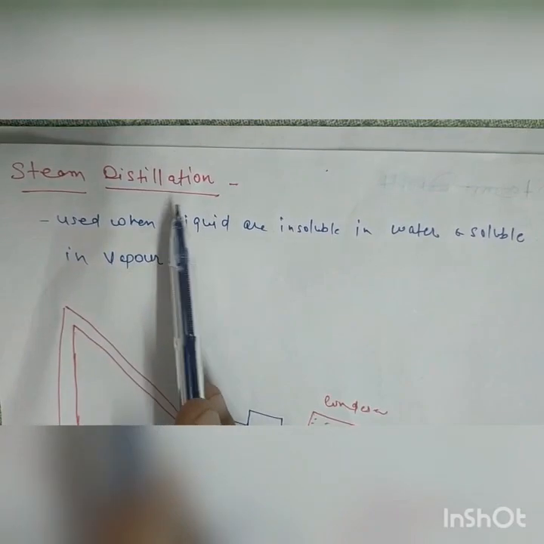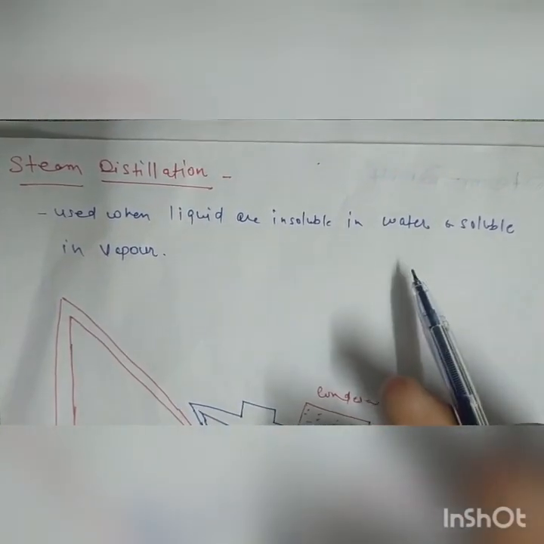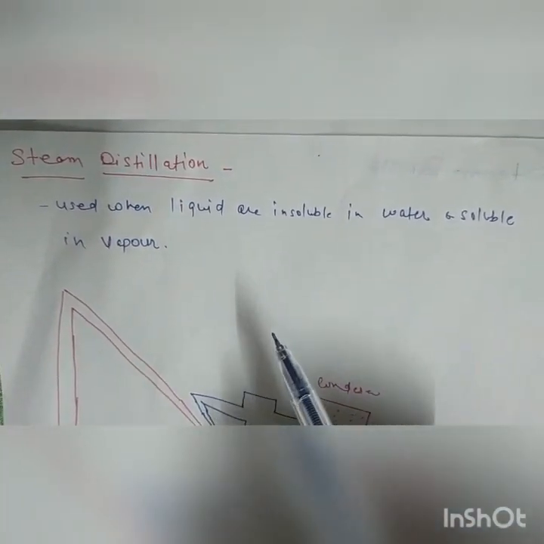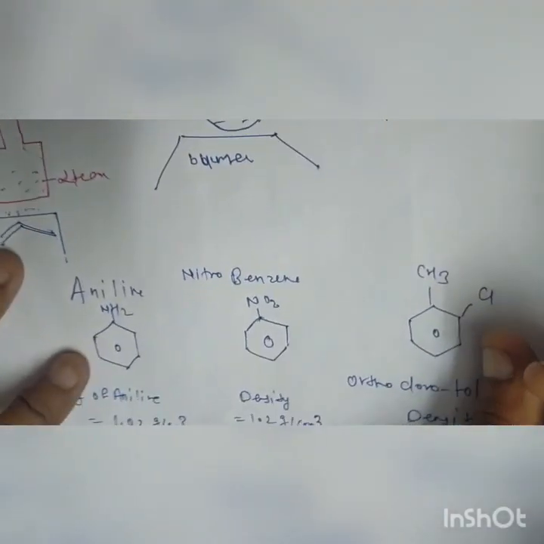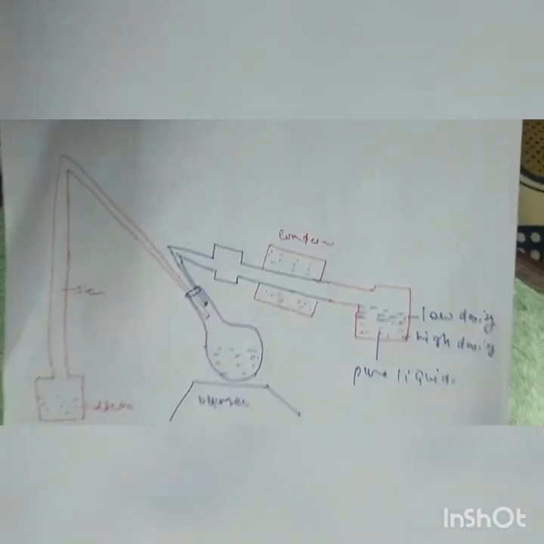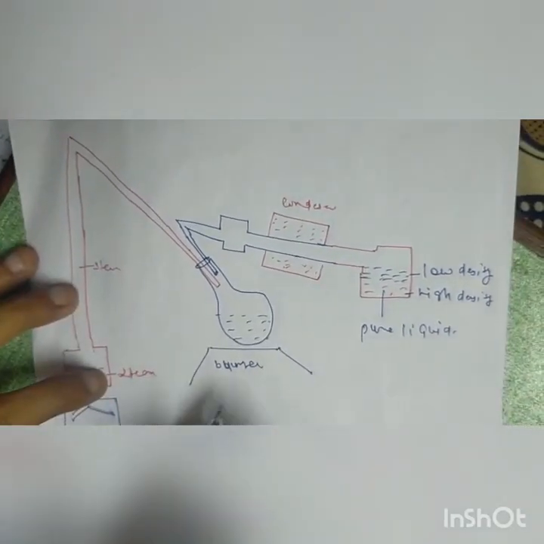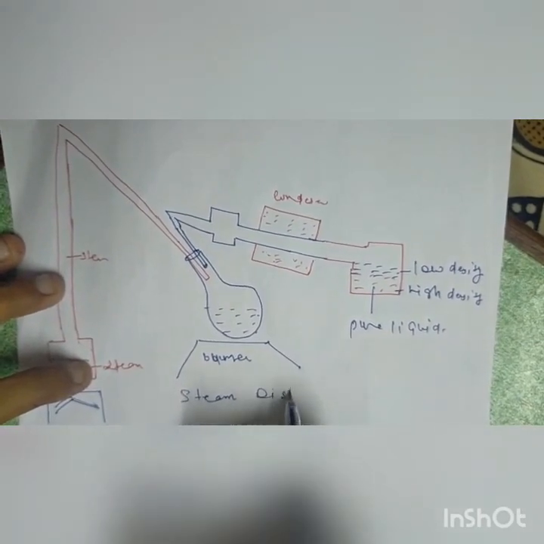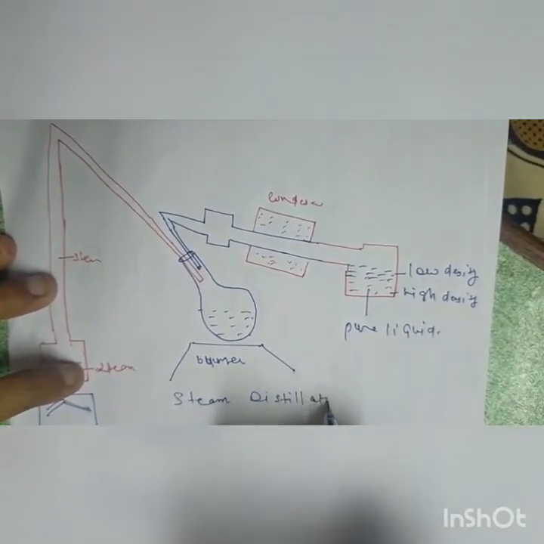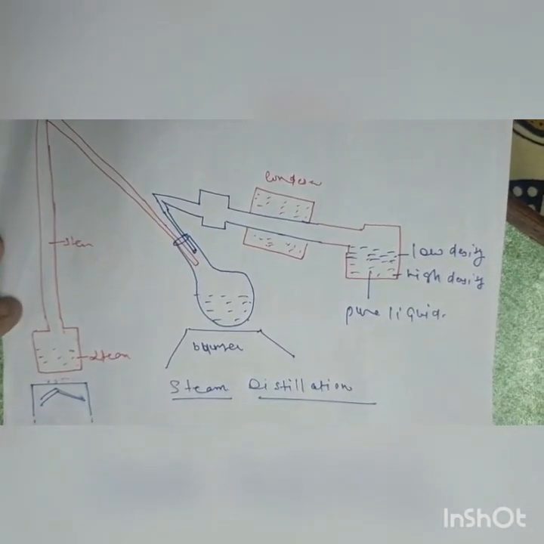Now the last one is steam distillation. Steam distillation is used when liquids are insoluble in water and soluble in vapor. Here is the diagram of the steam distillation. So our first task is to create steam.